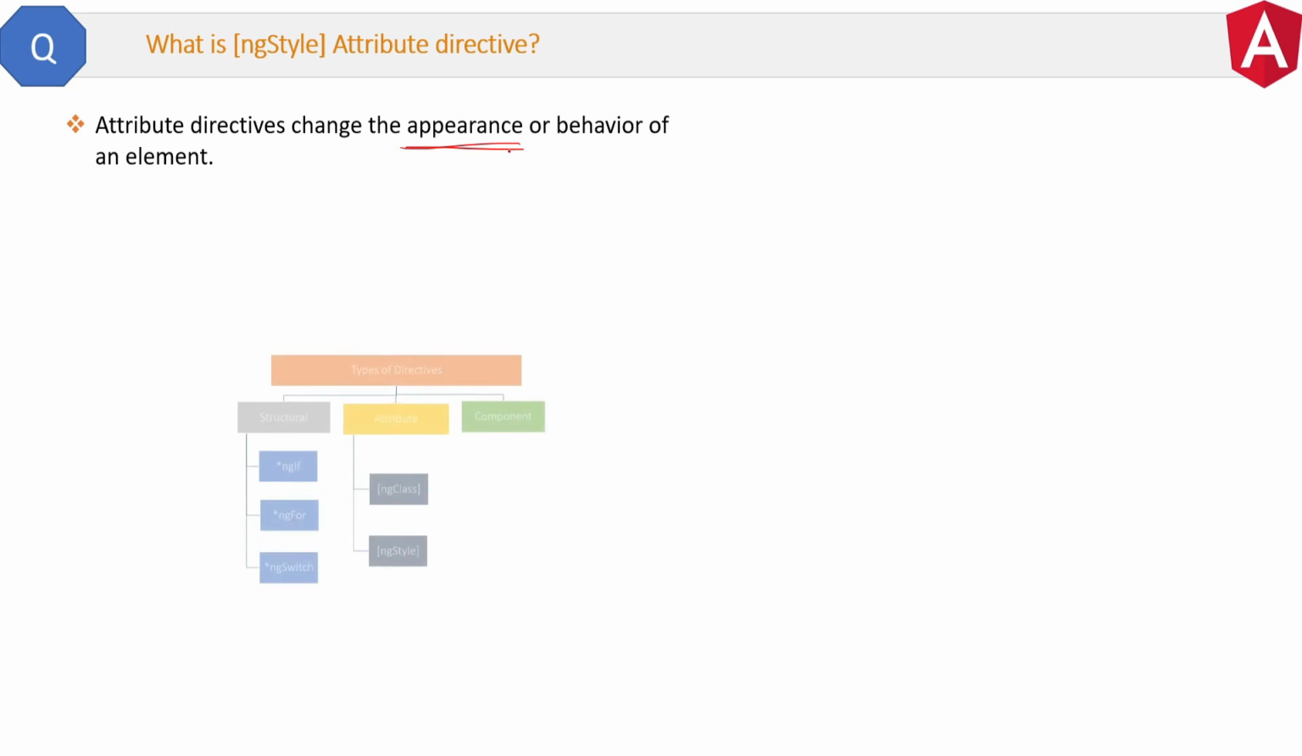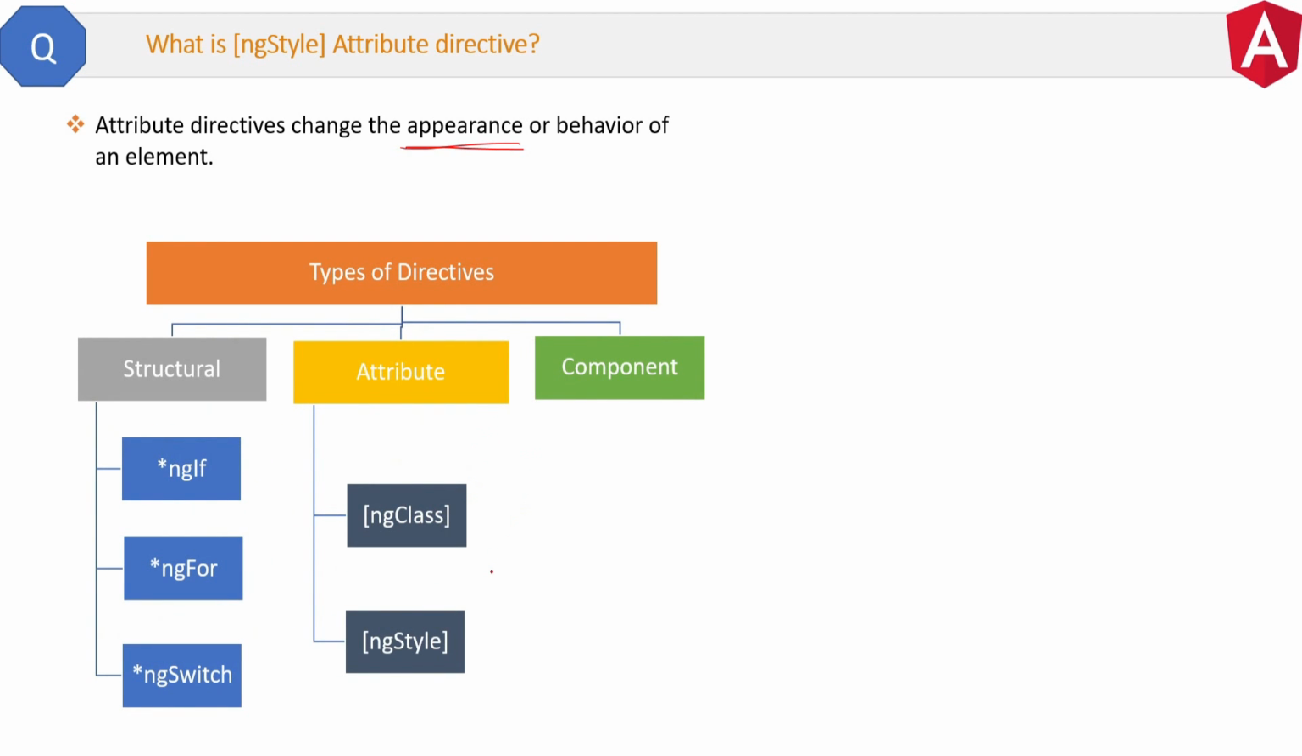What is the ng-style attribute directive? Let's first recap the attribute directive definition. Attribute directives change the appearance or behavior of an element. Now here are the types of directives and then the types of attribute directives. We will only focus on the ng-style directive in this question.